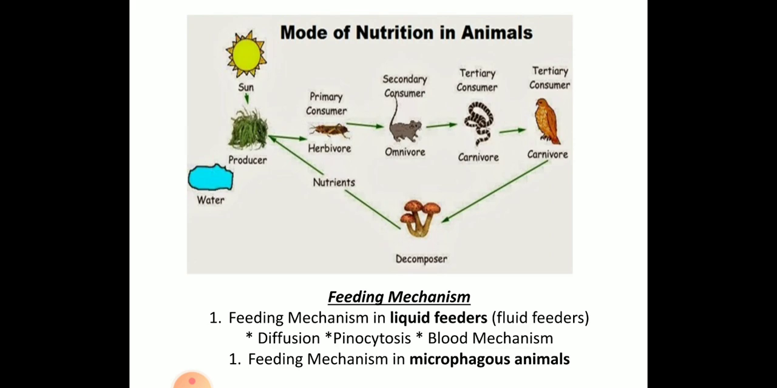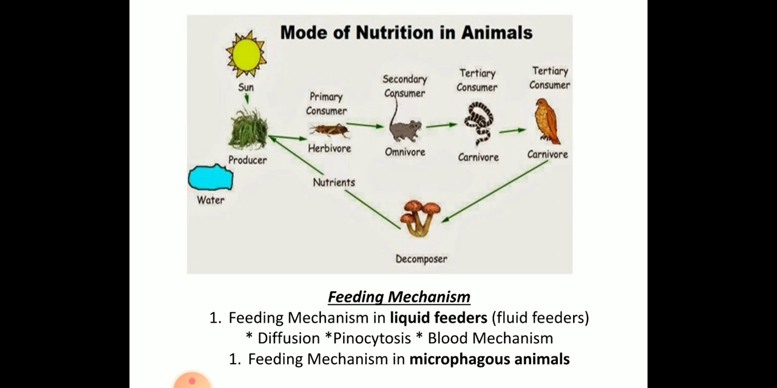So detritivores are nothing but those depending on dead and decaying organisms. And coprophagous are animals which feed on their own feces. For example, it happens in rabbits, they feed on their own feces. So these are the different feeding types or modes. So I can tell the mode of nutrition in animals.